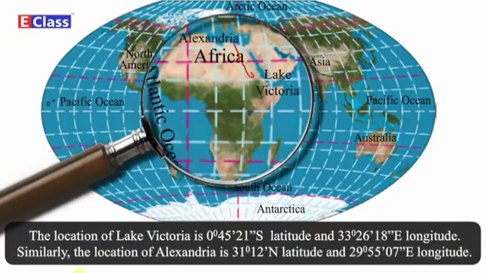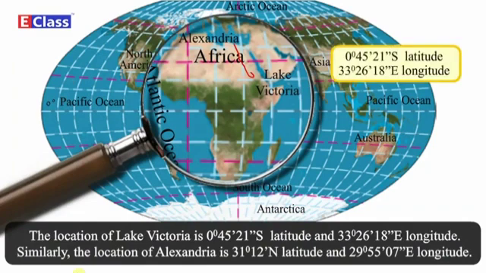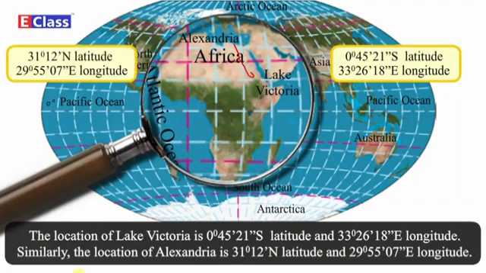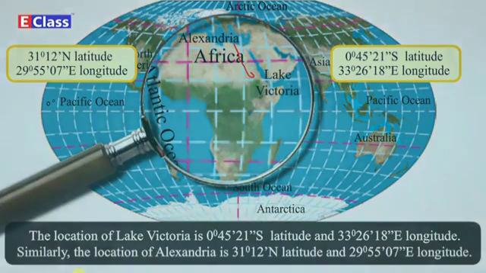The location of Lake Victoria is 0 degree 45 minutes 21 seconds south latitude and 33 degrees 26 minutes 18 seconds east longitude. Similarly, the location of Alexandria is 31 degrees 12 minutes north latitude and 29 degrees 55 minutes 07 seconds east longitude.